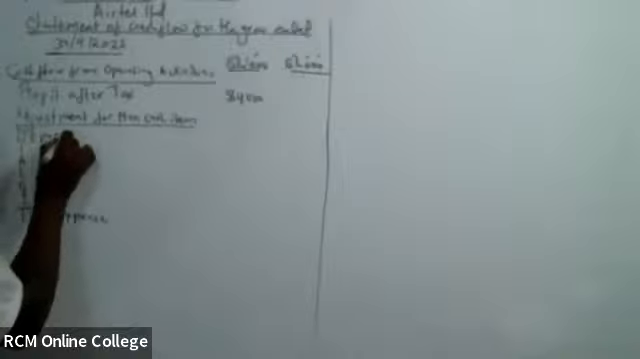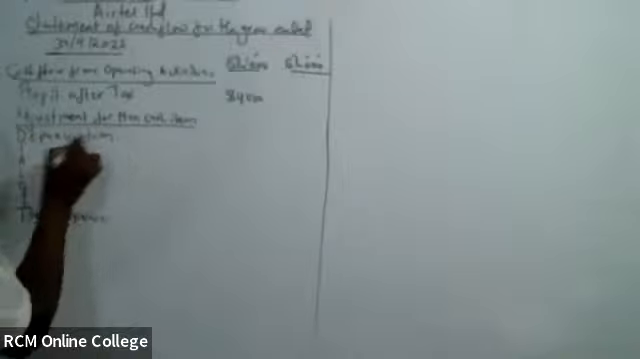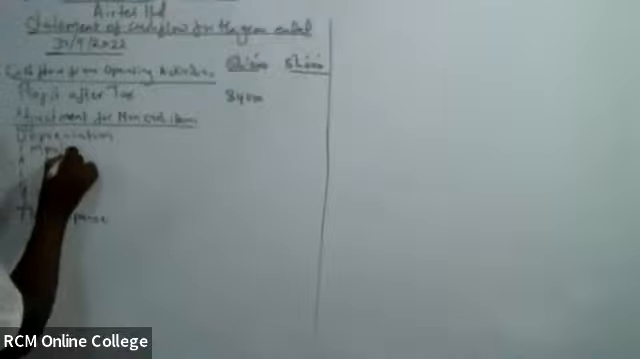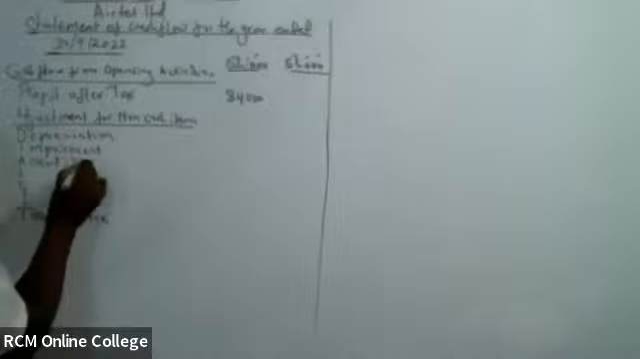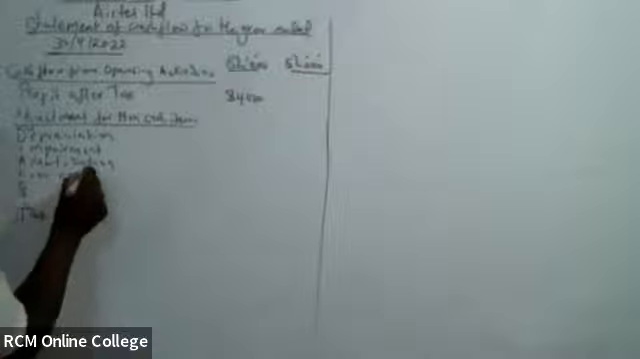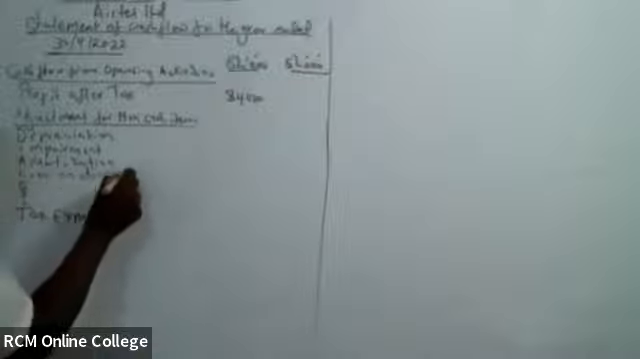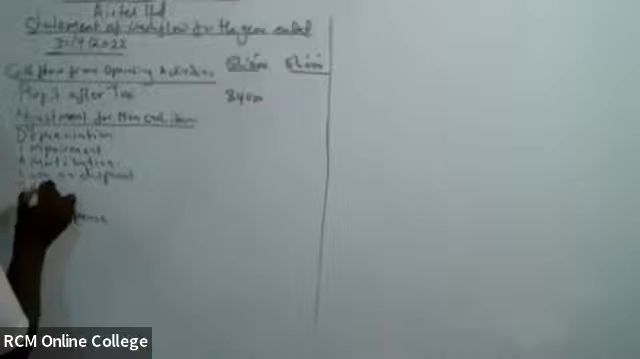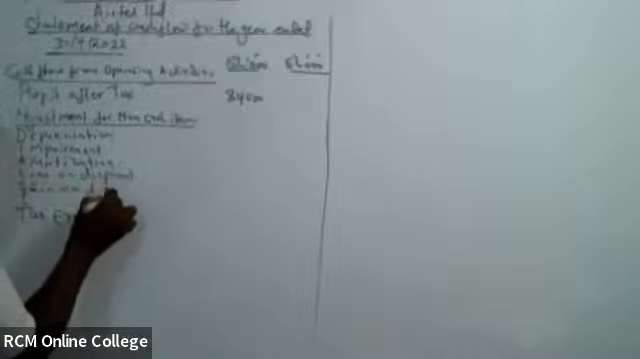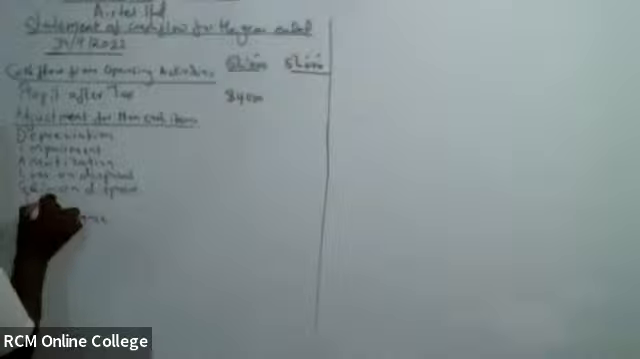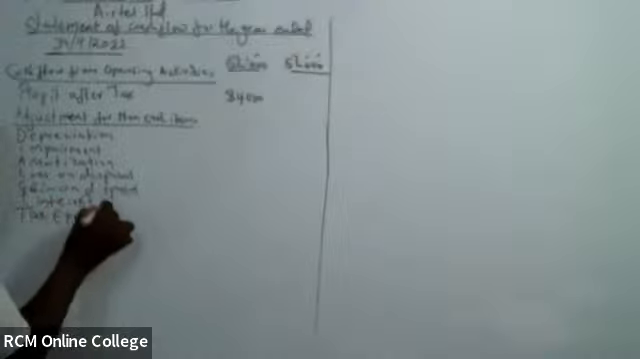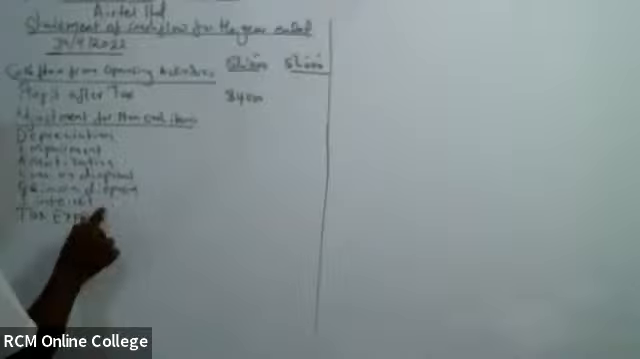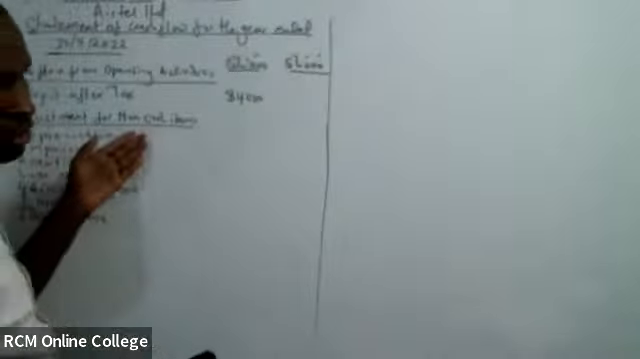So depreciation, impairment, amortization. So you write them down even if there won't be any, loss on disposal, you write them all. We have gain on disposal. We have interest or finance cost.